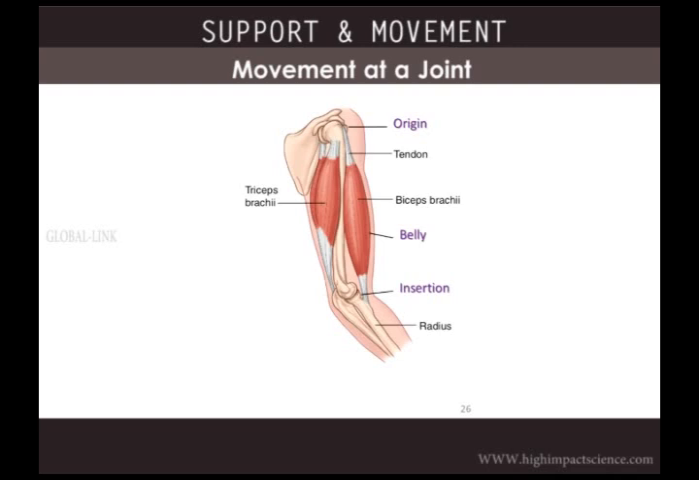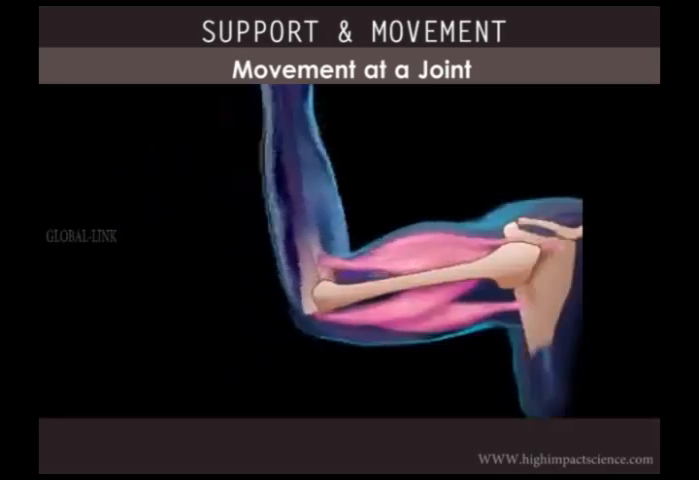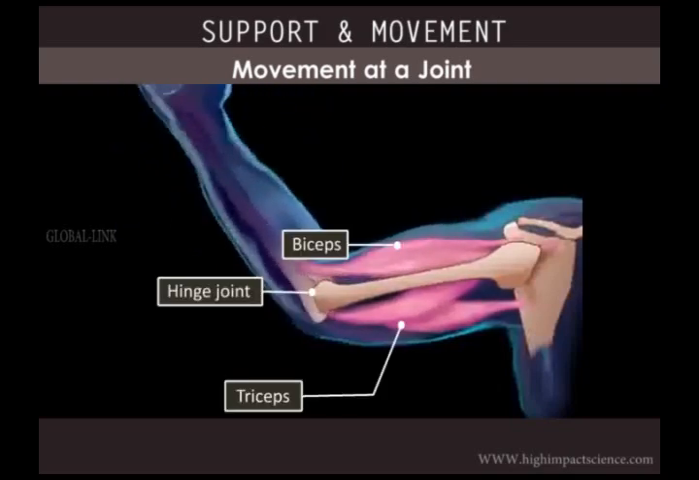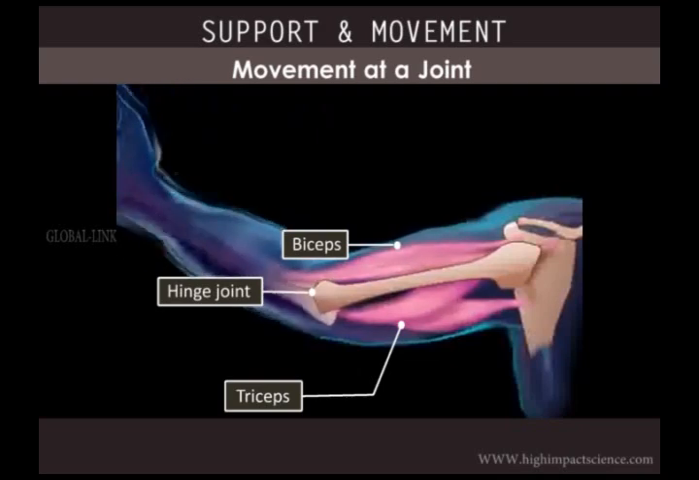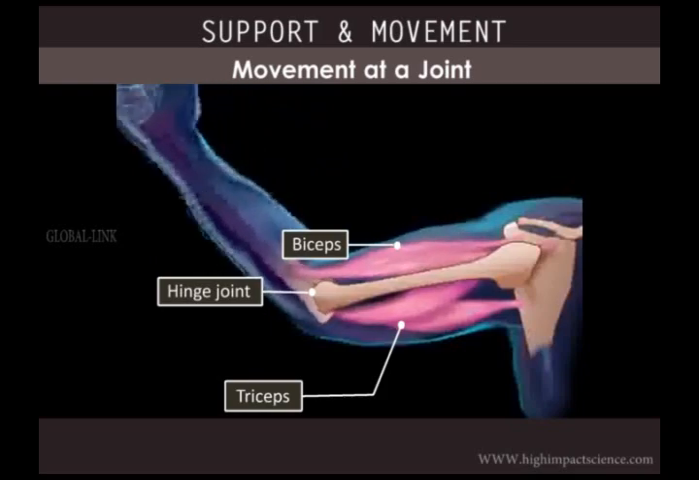Muscles which operate joints are in pairs and antagonistic. A muscle that brings about bending at a joint is called a flexor muscle, while the one that brings about straightening is called an extensor muscle. Movement at a joint can be illustrated by the action of the hinge joint of the elbow. In the arm, there are 2 antagonistic muscles, the biceps and triceps. The biceps are the flexor muscles, while the triceps are the extensor muscles.